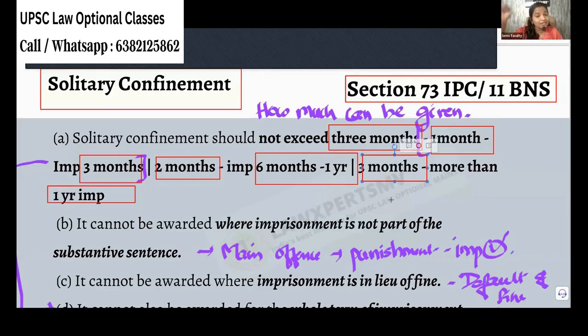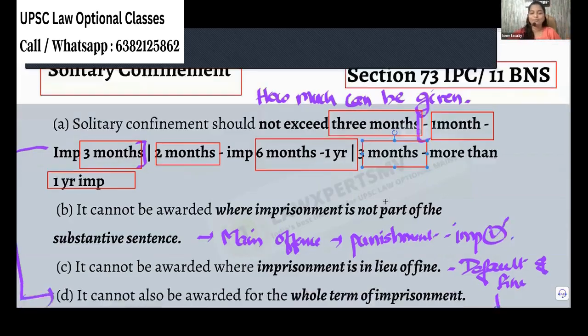And they cannot be continuous as well. You have to break it into 14 days, but that is only important for judicial service, so we are skipping that. I told you, this is not important. Just discussing with you. That's all.